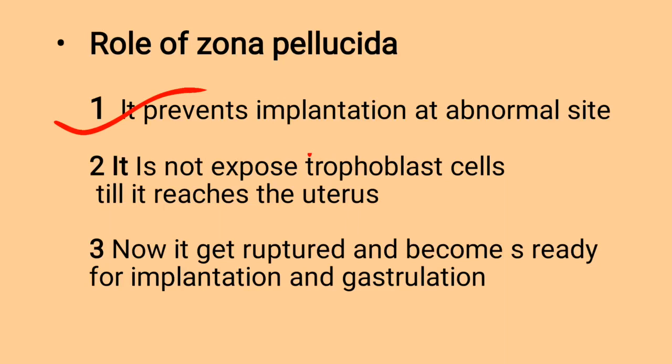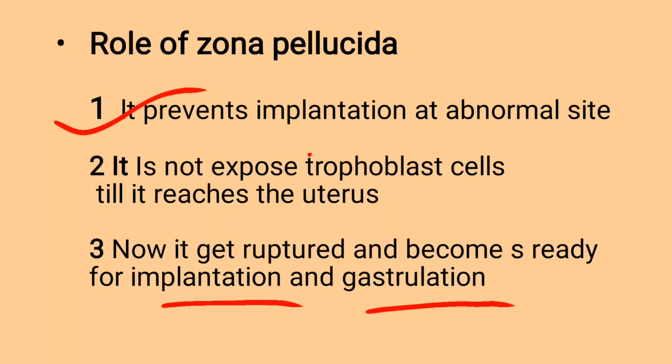Implantation occurs in the uterus and does not occur in the fallopian tube because of the presence of the zona pellucida. It does not expose the trophoblast cells till it reaches the uterus. When the blastula reaches the uterus, only then is the zona pellucida ruptured and the blastula exposed to the uterine wall. Now it is ready for implantation as well as gastrulation, and these processes occur simultaneously after the blastula enters the uterine cavity.